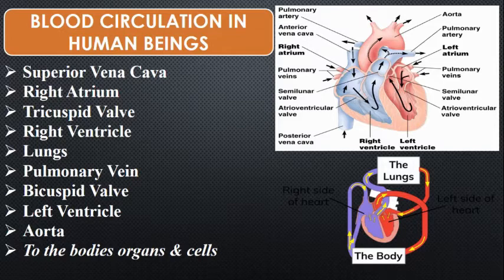Here you are seeing the structure of the heart. How does the circulation take place through these arrow signs here?